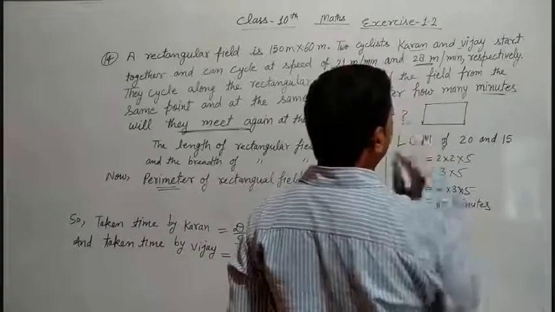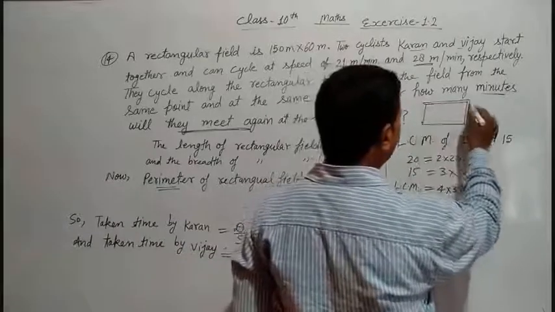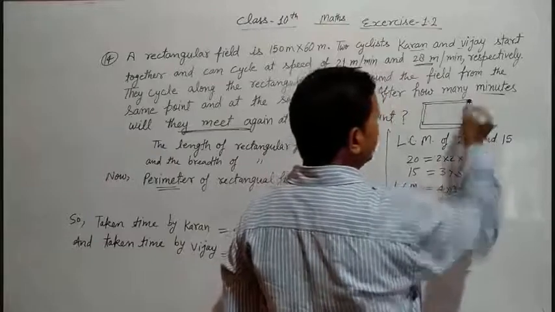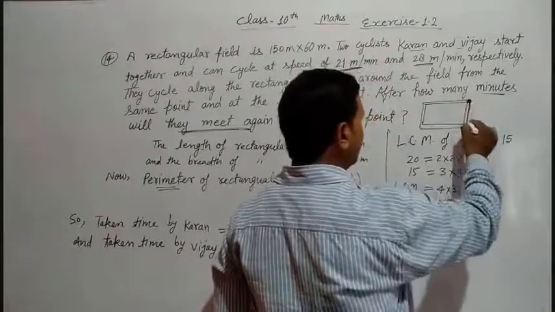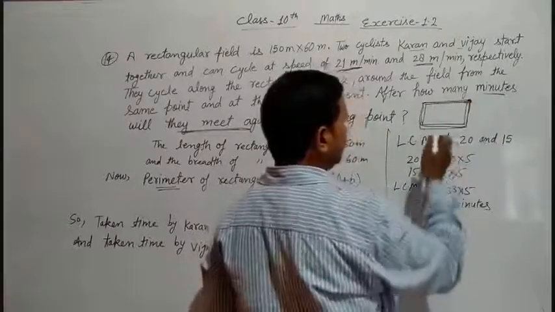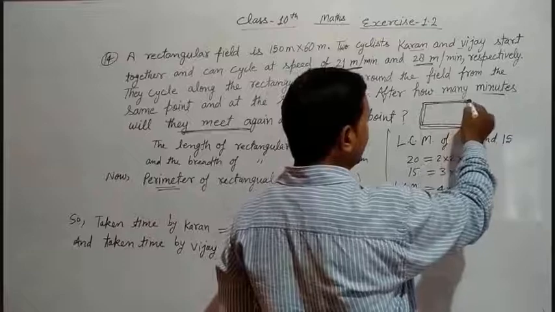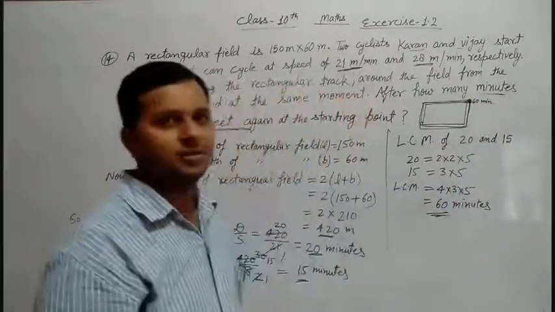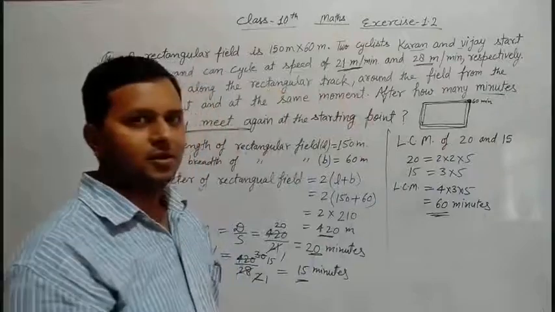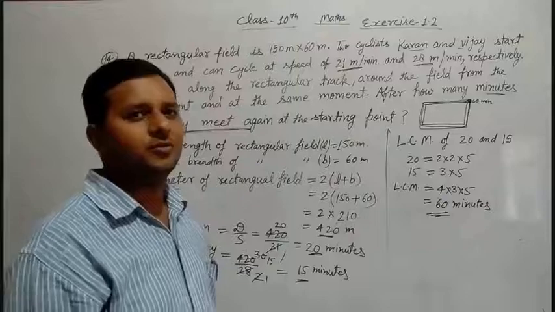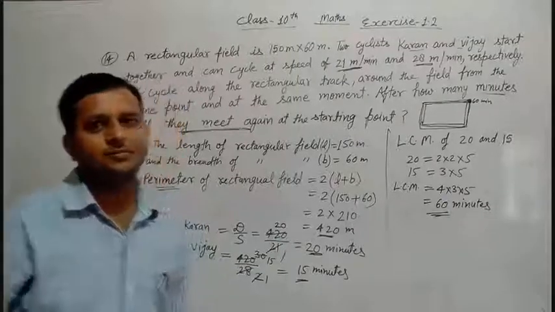You can say this is the rectangular field and this is your rectangular track. Suppose that Karan and Vijay start cycling from here and they move in this way. After how many minutes will they meet again here? After 60 minutes they will meet again here. Is it clear? Now we see our next question, that is question number 15.